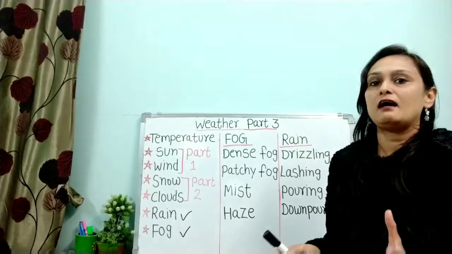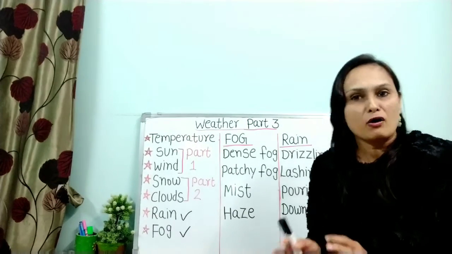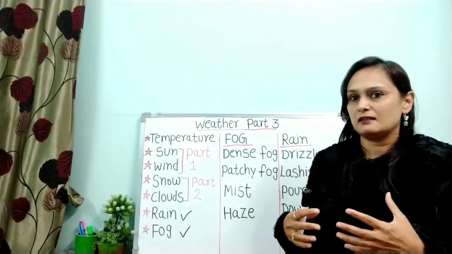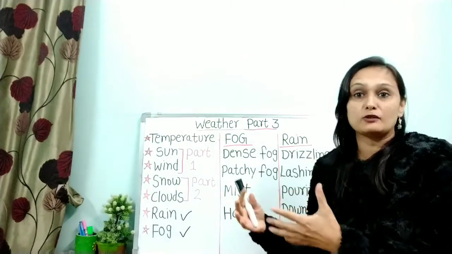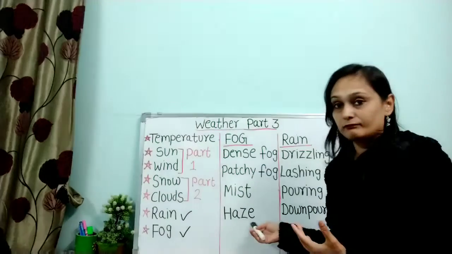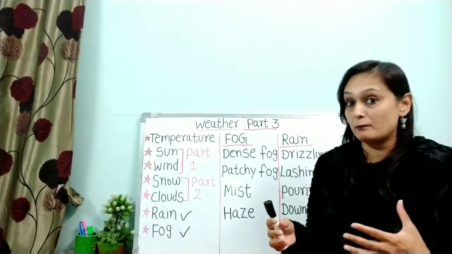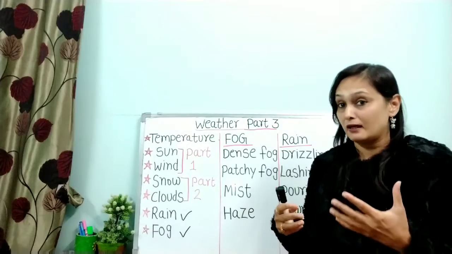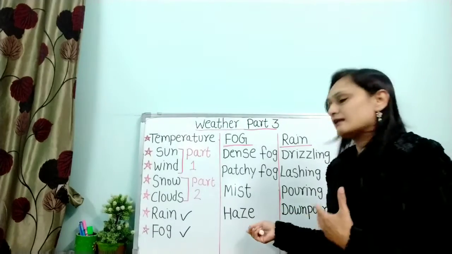Now moving on to next example, that is haze. Haze is like smoke, dust or mist in the air, and that makes it difficult to see. That is haze. The sun is surrounded by golden haze. Means जब mist भी है, cloud भी है, smoke भी है, that is haze.